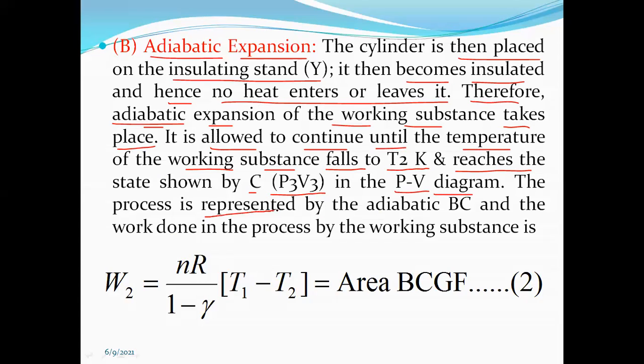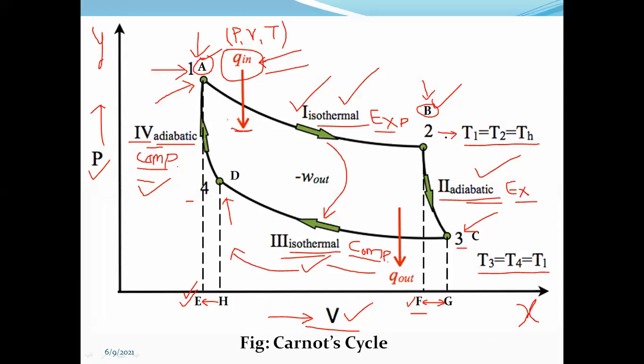The process is represented by the adiabatic BC, and the work done in this process of the working substance is W2 equals nR divided by 1 minus gamma, T1 minus T2. T1 is the higher temperature and T2 is the lower temperature. This is discussed for area BCGF in equation 2. So where is BCGF? This is B, then C, then G, and then F. For this region, the second process is there, that is adiabatic expansion.